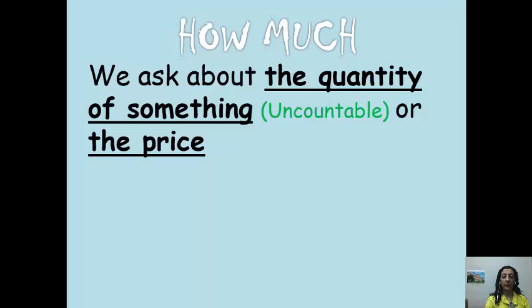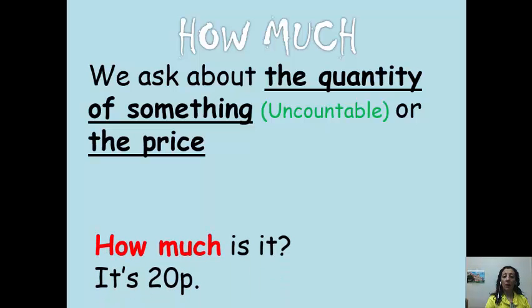So when we use how much, we ask about the quantity of something which is uncountable, or the price of any product. When we say how much is it, we ask about the price. It's 20 pounds or it's $20. This is the price of something.